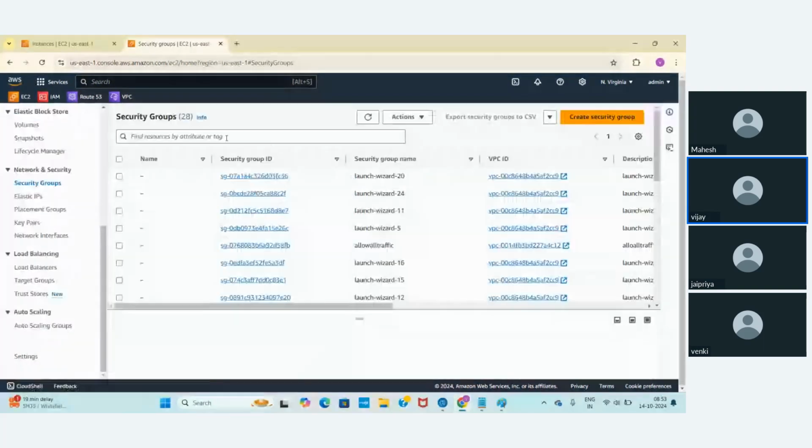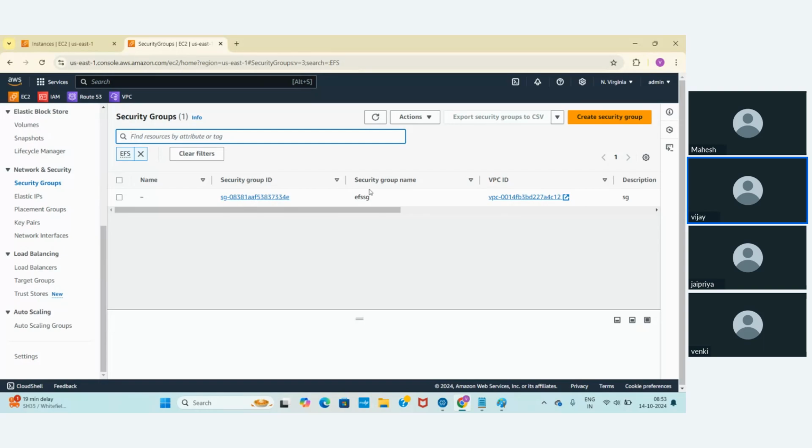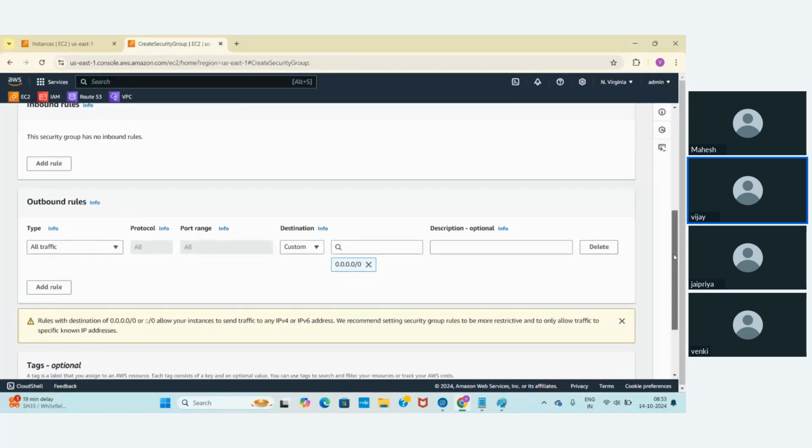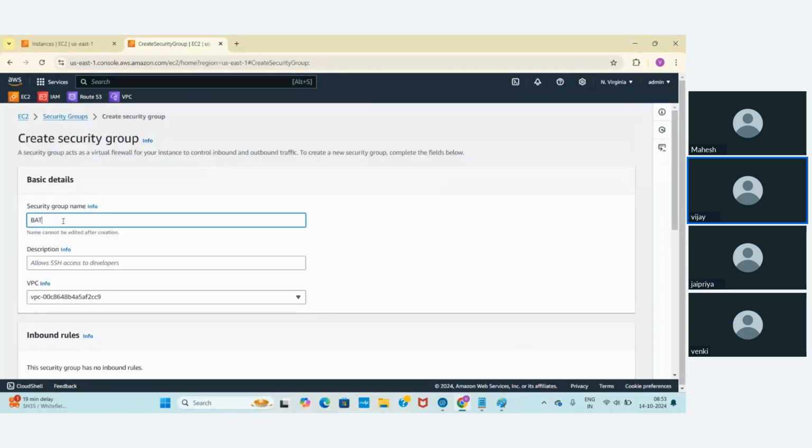I already created a security group which is called EFSG. But what I'm going to do is create a new security group again. Let's see. I will call this EFS security group, and this is going to be for this one.